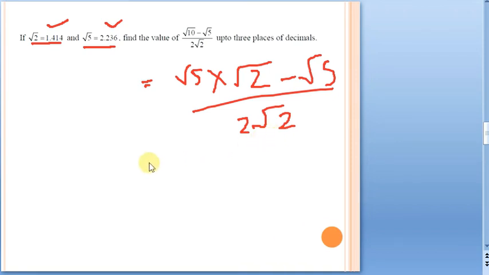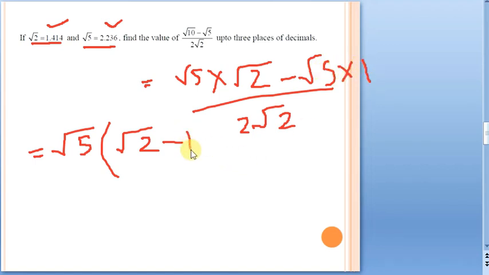Okay, now see here, can I take root 5 common from the numerator? How many terms are there? Actually 2 terms. So this is one term and this is one term, out of which I have taken root 5 as common. And here if you observe clearly, root 2 is left, and here what is left? Is it 0? No, it is 1 here. So root 2 minus 1 by 2 root 2.